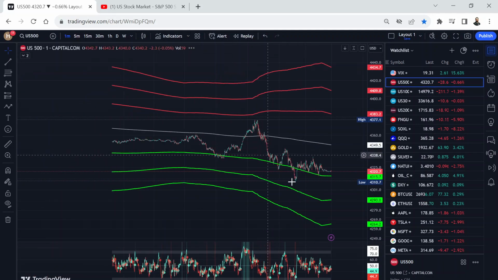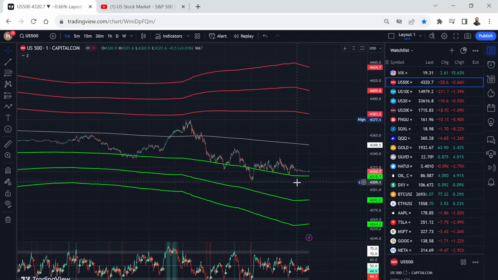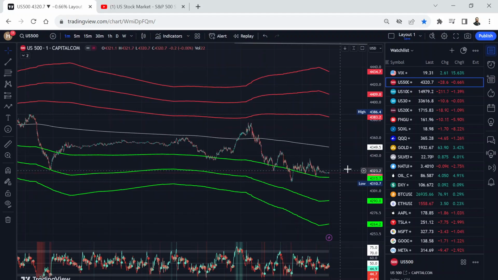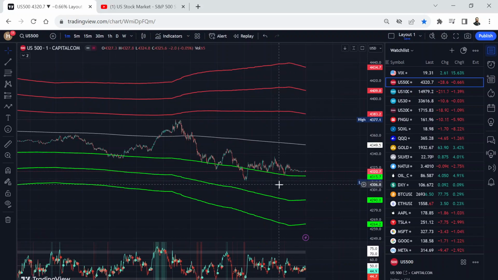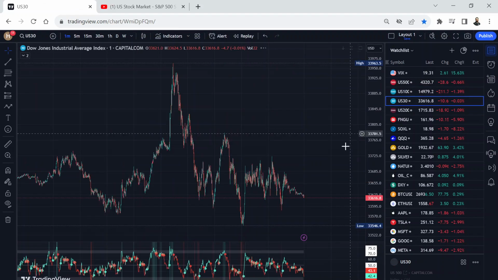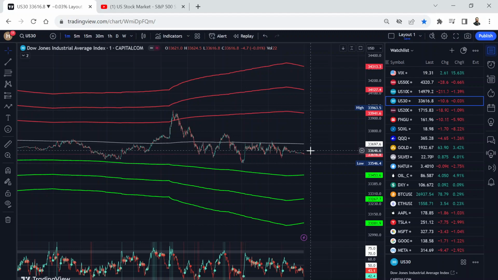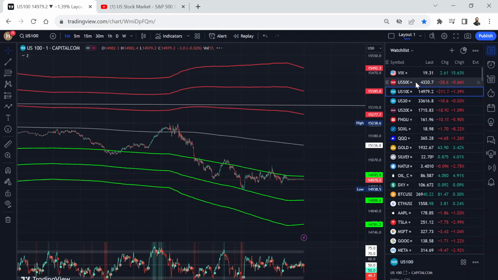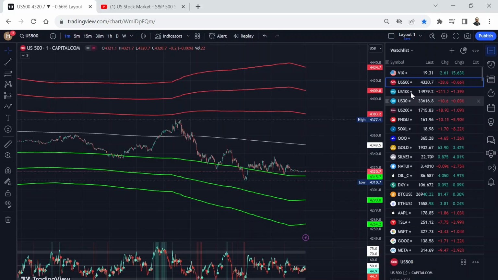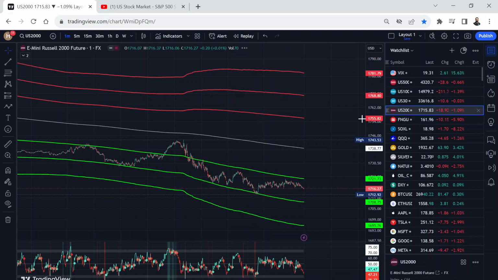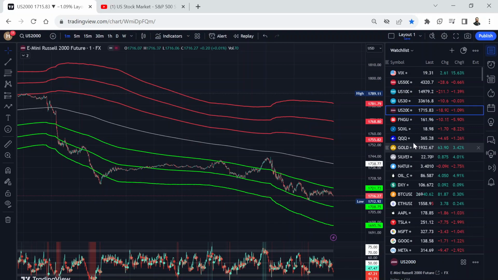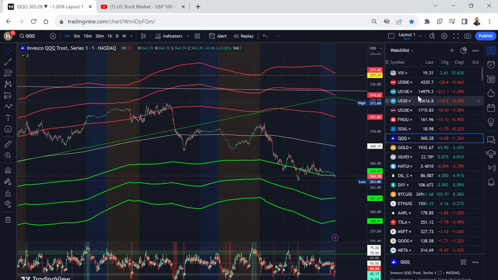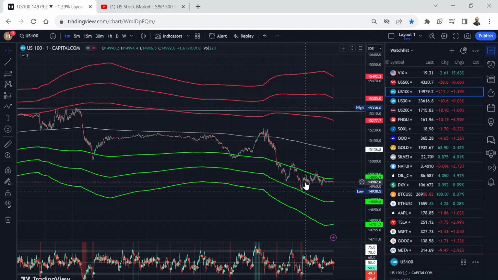US 500, same thing. We are in a buy zone, guys. So this is where you want to buy. You don't want to be bearish here. You don't want to be shorting here. You want to buy in the buy zone. So expecting a massive bounce as soon as Monday. Dow Jones is in the middle, so it's neutral zone. And Russell is also very, very oversold. So looking for a bounce in all indices across the board, and that's what you should be targeting. This is not the time to short, this is the time to buy. If you have profits, take profits.